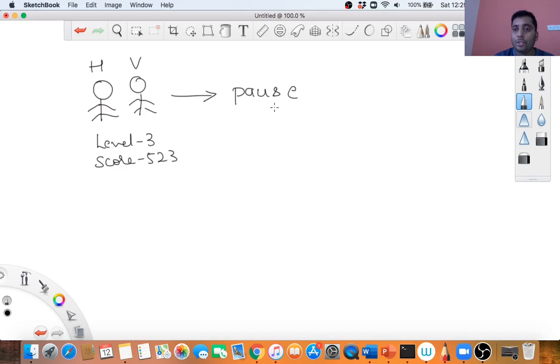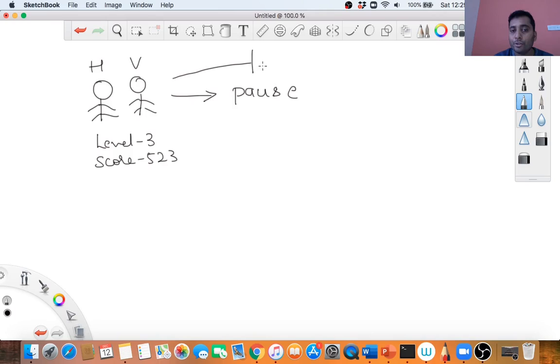What do you mean by pause? You're saying don't restart the game from the first; rather keep it as it is, and don't continue the game further. Let me have my lunch and come back, and then I can start from the place where I paused. So during the pause, you can save the state of these objects, like the level and score, in a particular file.